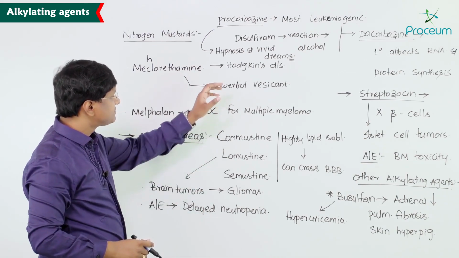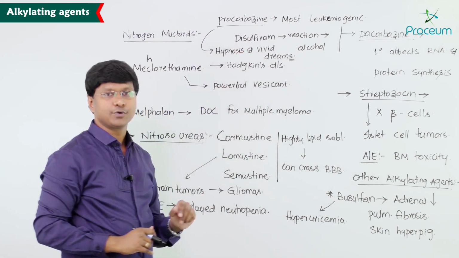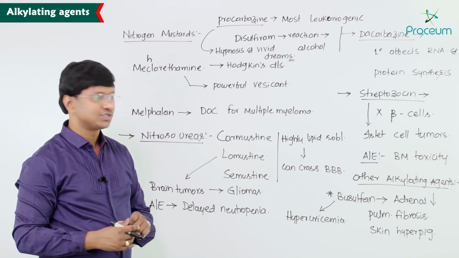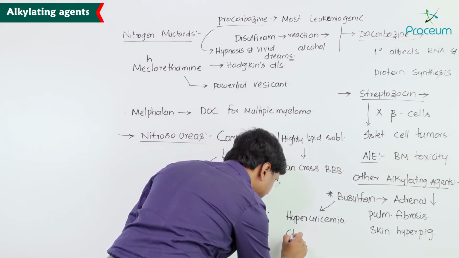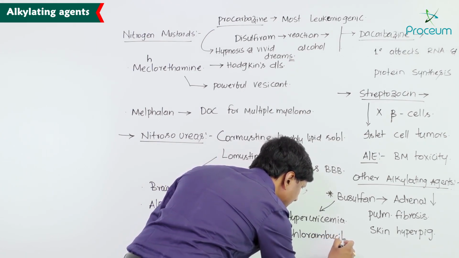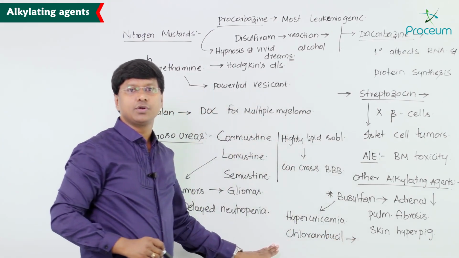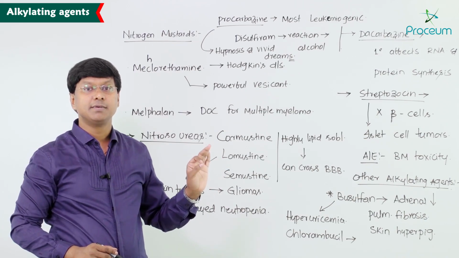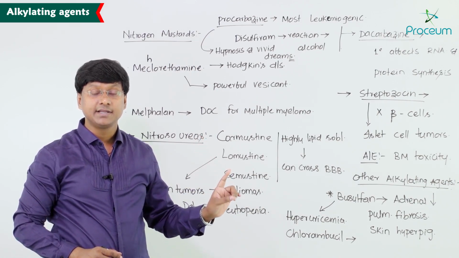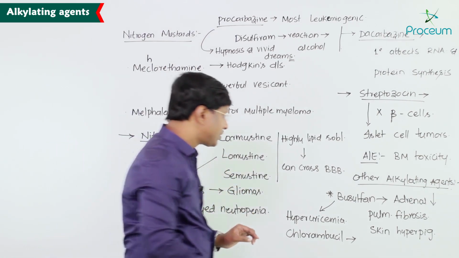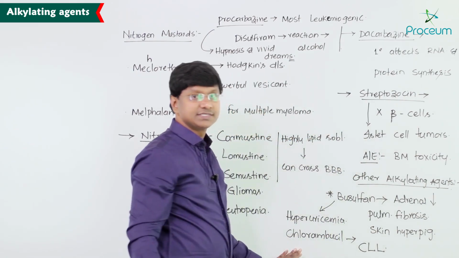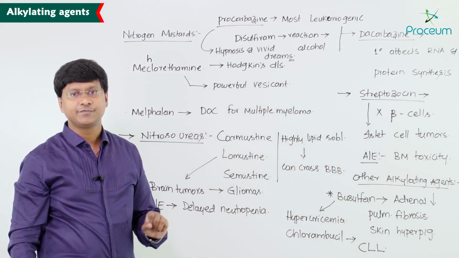Now, apart from busulfan as well as procarbazine, we have one of the other alkylating agents, which is nothing but chlorambucil. So, if you take this particular chlorambucil, remember chlorambucil spares myelocytes, right? It spares myelocytes, and it is used in chronic lymphocytic leukemia, CLL. Right, chlorambucil is the drug which is used in case of chronic lymphocytic leukemia.